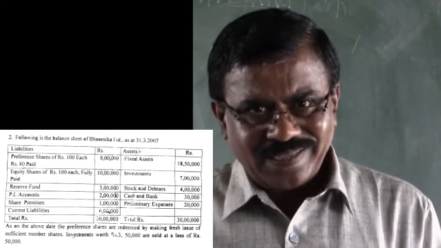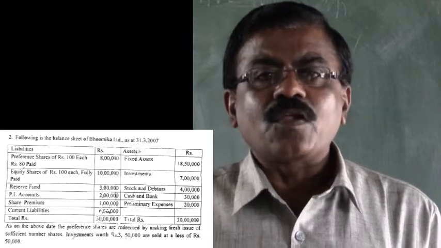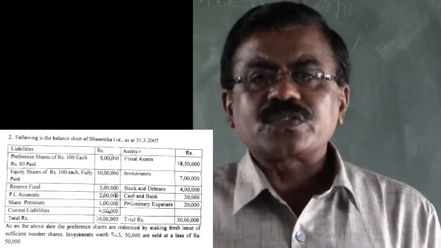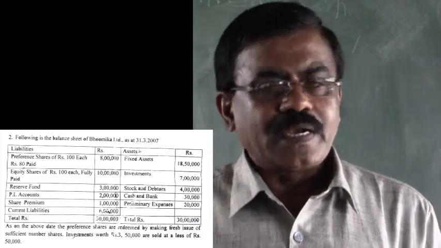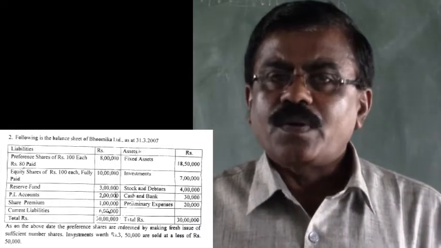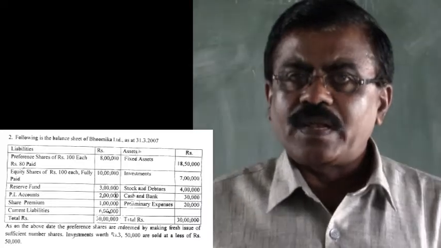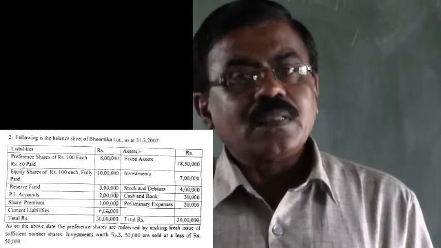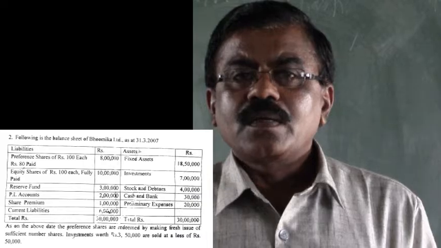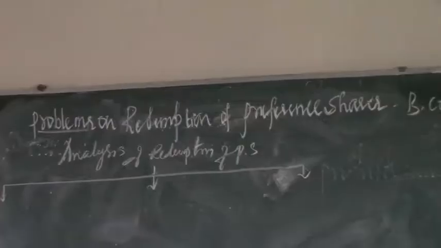This volume number 3 is the extension of volumes 1 and 2, where I am going to clarify many doubts related to the passing of journal entries and preparation of the revised balance sheet. This problem covers passing of journal entries and preparation of the balance sheet, along with the calculation of new shares to be issued by the company for the arrangement of cash. As stated earlier,